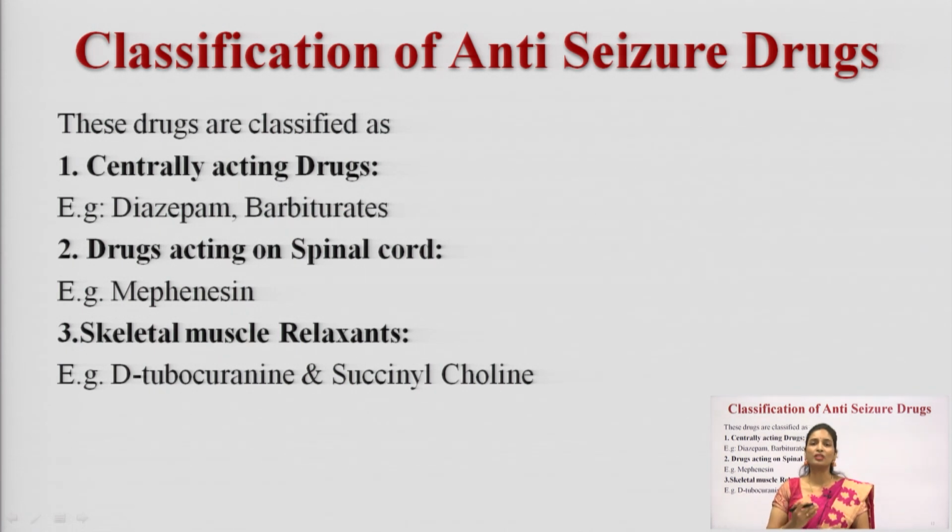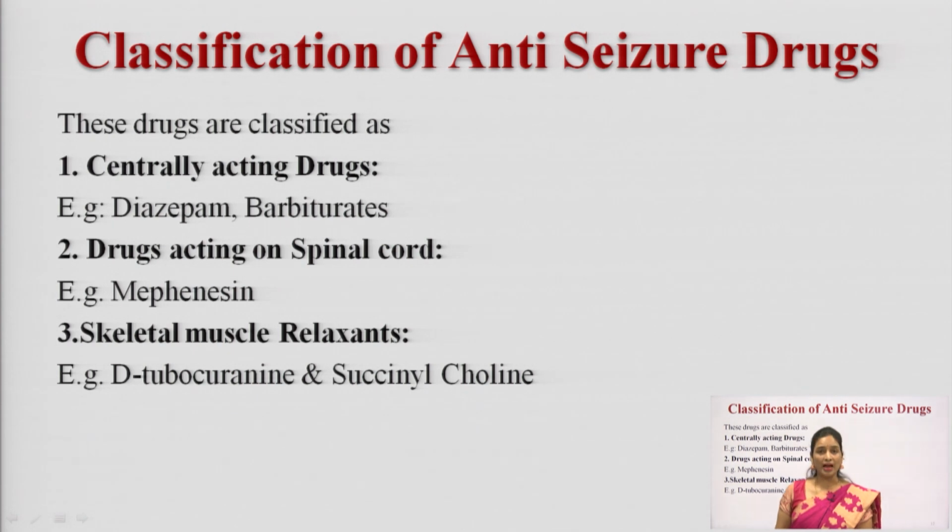What is the major difference between the anticonvulsant drugs and anti-epileptic drugs? If I am talking about the anticonvulsant drugs, these are the drugs that abolish the seizures. And what about the anti-epileptic drugs? Anti-epileptics are the drugs which act as prophylactics. They can prevent the seizures. Anticonvulsant drugs will abolish the seizures, and anti-epileptic drugs will prevent the seizures. This is the major difference between them.